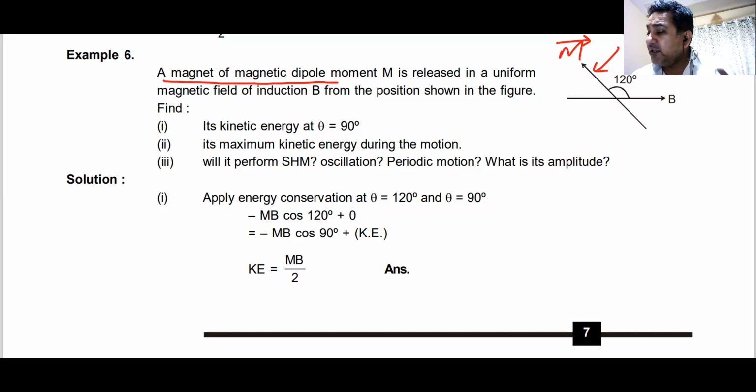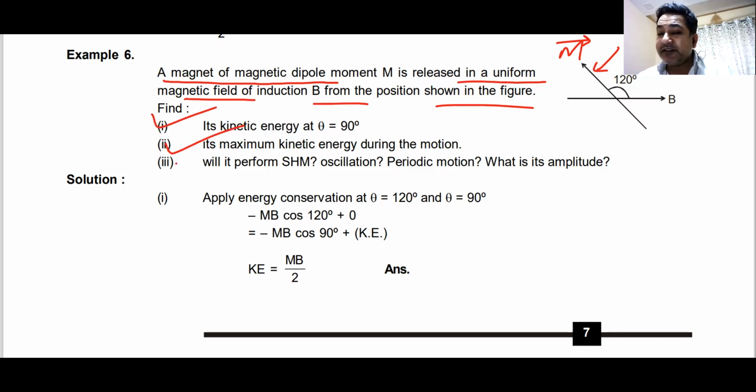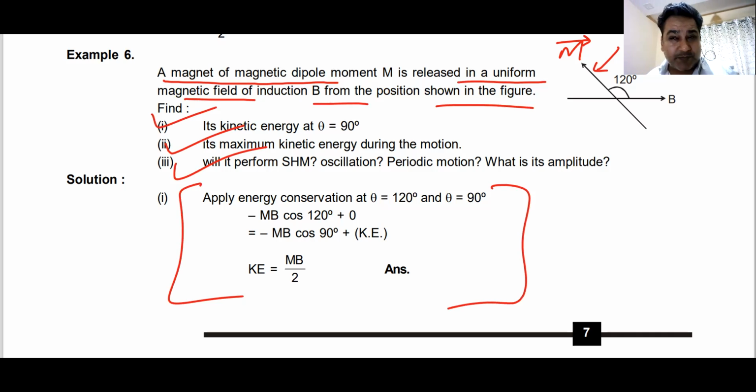current carrying loop, released in a uniform magnetic field of induction. In this figure, what is the kinetic energy? What is the maximum kinetic energy? Will it perform SHM? Same question could be asked for electric dipole. So you can think of it as a question for electric dipole. I think we had discussed the same question in electric dipole. Yes or no? We also found out the angular acceleration of this dipole. Do you remember that question?